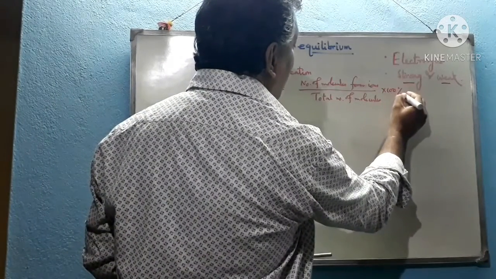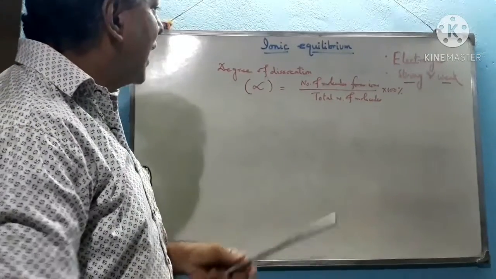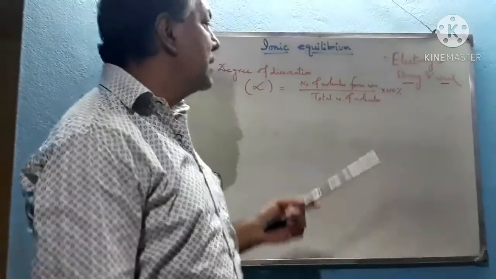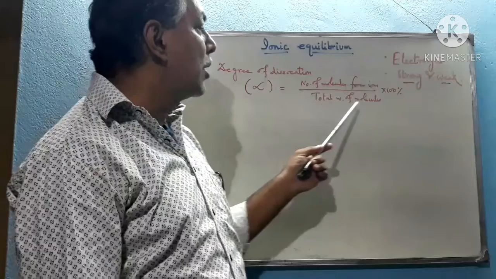If it is expressed as a percentage, then the degree of dissociation can be calculated using this equation: number of molecules forming ions divided by total number of molecules.